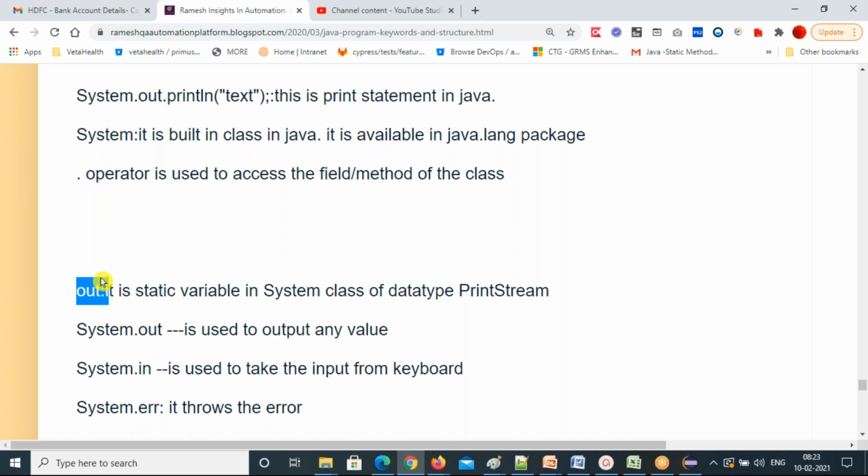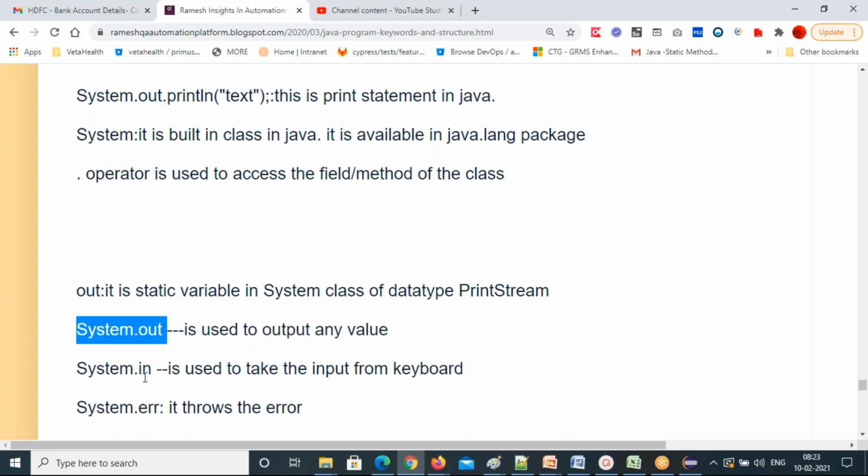So to call this out, I need to use a dot operator. First System dot out: class name dot the variable of this class. That is System.out. System.out means it outputs any value to the system console.